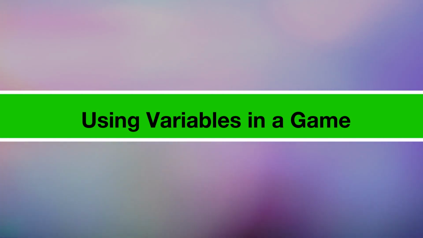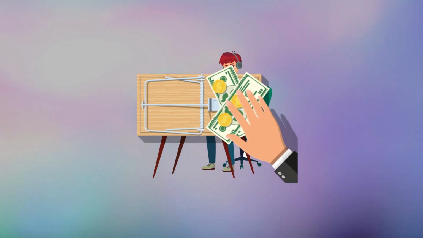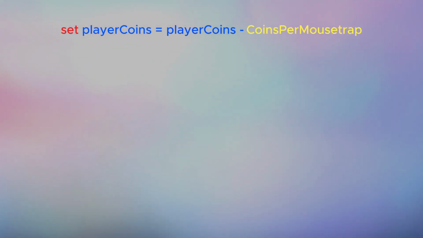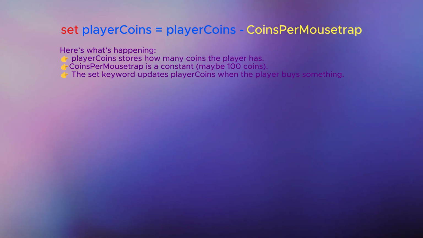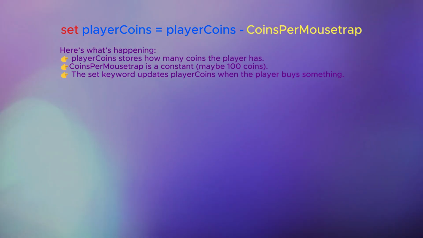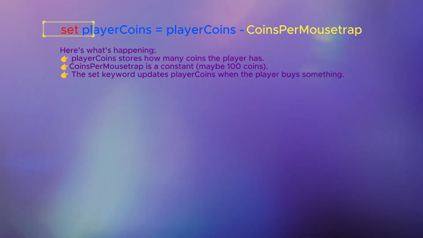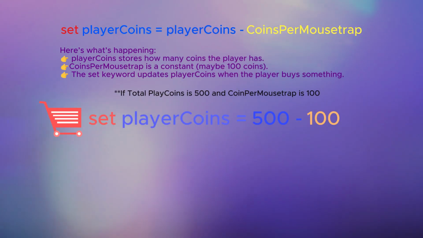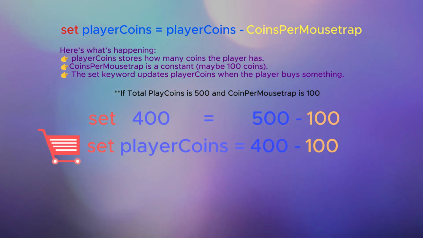Using variables in a game. Let's say a player buys a mousetrap in a game. Here's how we subtract coins using variables. set PlayerCoins = PlayerCoins - CoinsPerMousetrap. Here's what's happening. PlayerCoins stores how many coins the player has. CoinsPerMousetrap is a constant, maybe 100 coins. The set keyword updates PlayerCoins when the player buys something. Now, every time the player spends coins, the program updates their total.